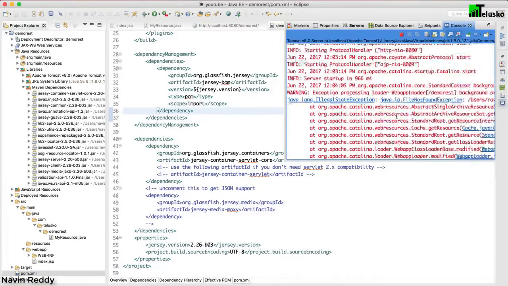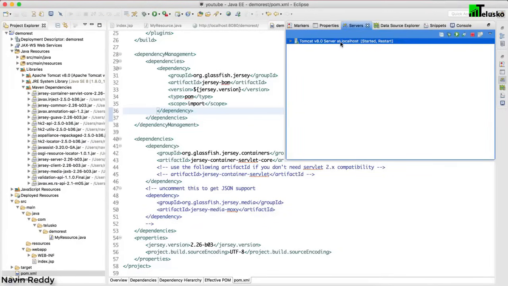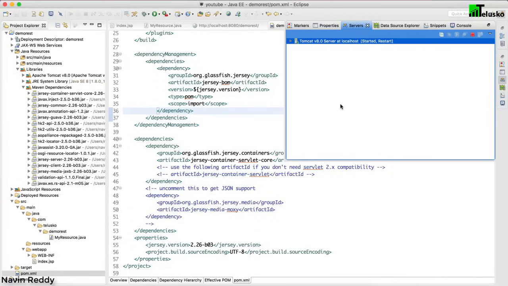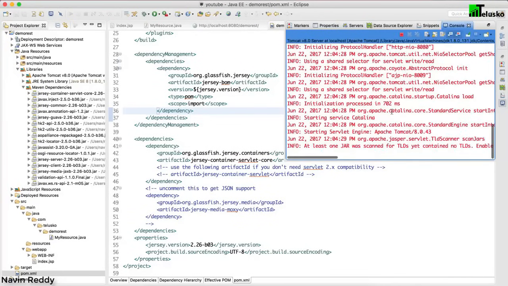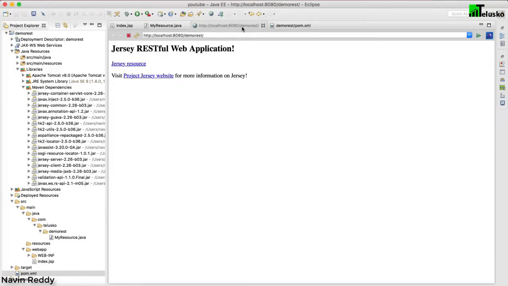Okay, let me just restart my thing. Where is my server? It's here, and let's right click and restart. I hope it will work this time. So it's running. As you can see, there is no problem now. There is no error. Let's get back there, and if I say enter, okay, you got the same output.